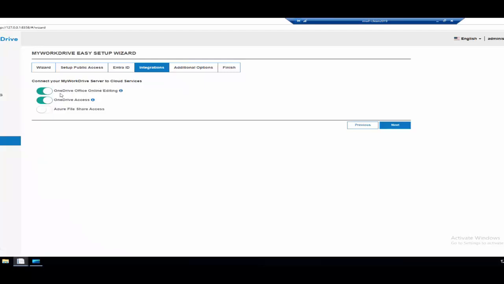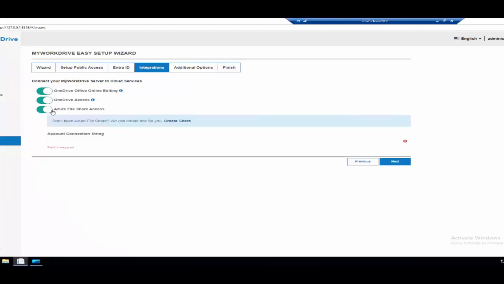So a couple other options here. If your users are using OneDrive, that's an option for both Office Online editing. There's 2 or 3 other options that we'll go through in a minute as well. By default, that's an option. So if users want to be able to edit files in the browser while keeping them stored on your own storage, you can use OneDrive. If they want to use OneDrive as maybe a home drive replacement and still have department shares with MyWorkDrive, we also support that as well.